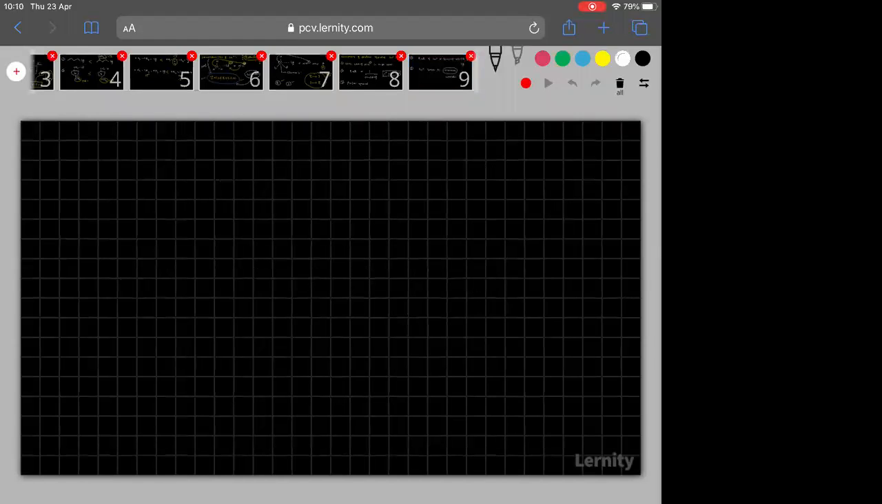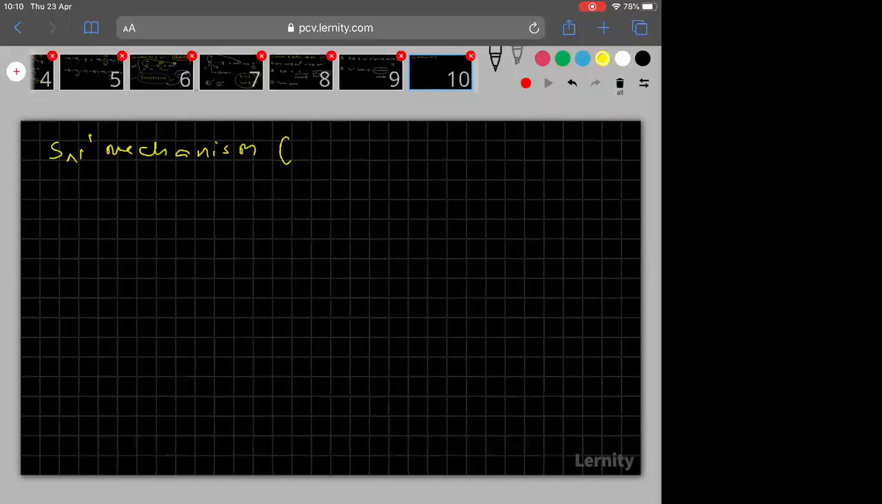Followed? Now, next one. Okay, I am going to start the SN1 mechanism here. So, what is this SN1 mechanism? Unimolecular nucleophilic substitution. Please put the heading, everyone.